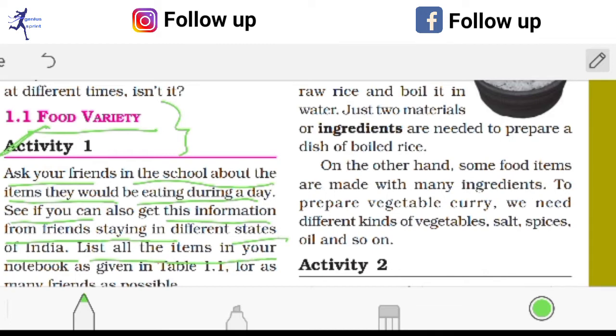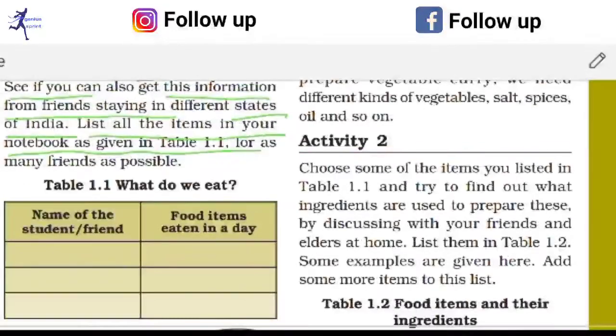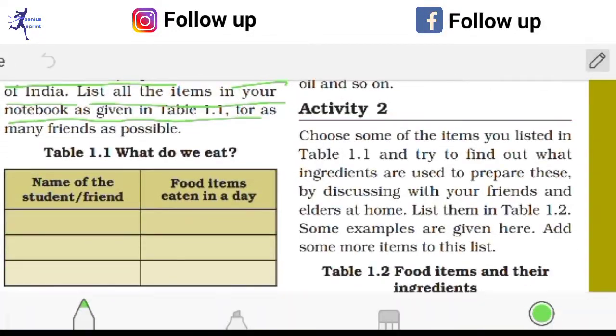Now list all these items in your notebooks as given in this table. Here they ask you to make a menu from your friends of the school, where you will see that different friends eat different kinds of food because of their different tastes.